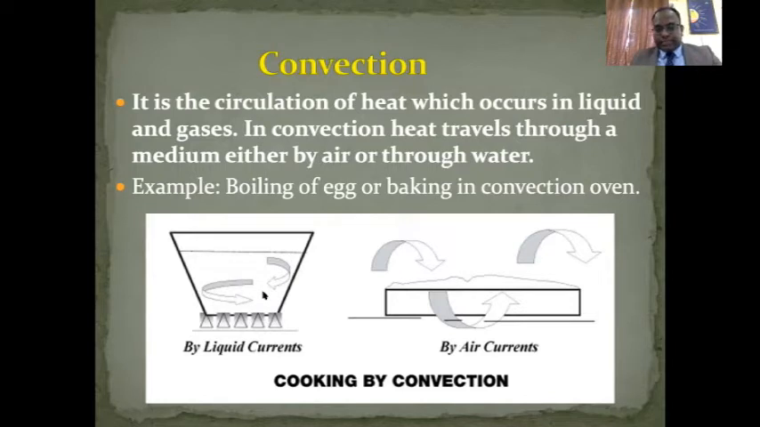So whenever there is a circulation of heat through a medium, that medium can be air or a water, that is known as convection. So example of it is boiling an egg. Now, second most simpler example of convection is an oven at home.